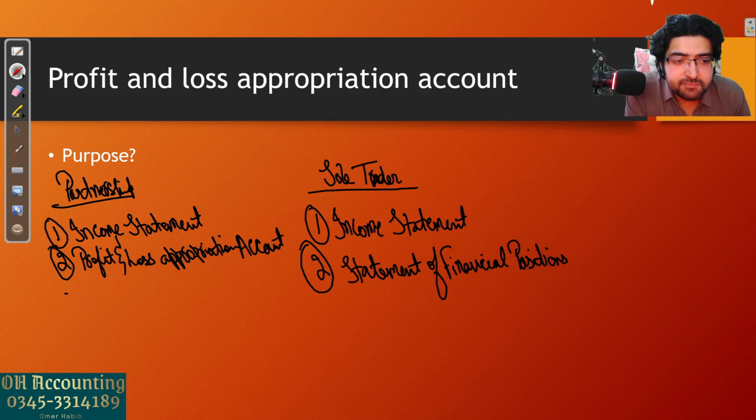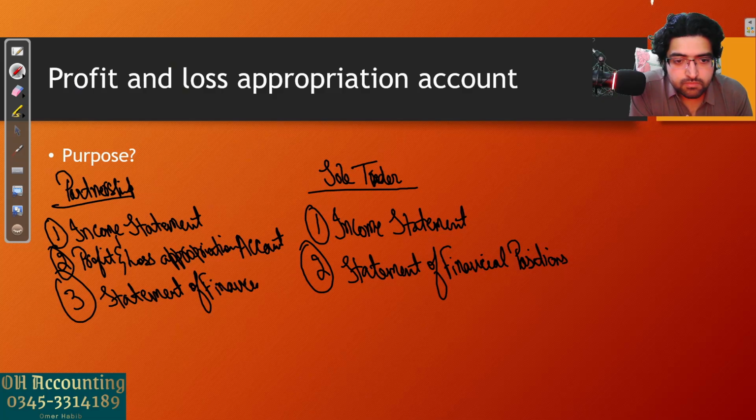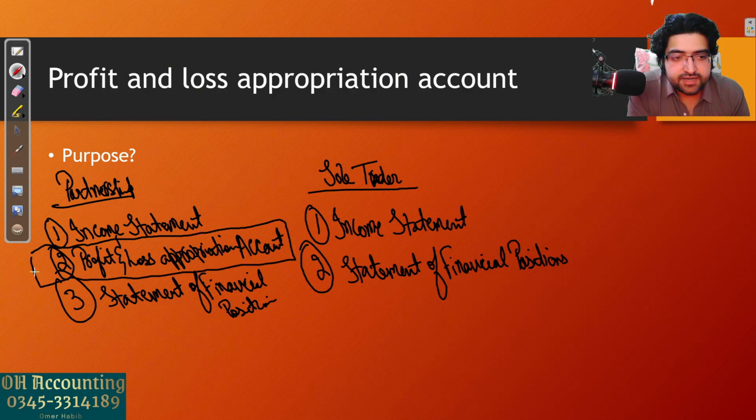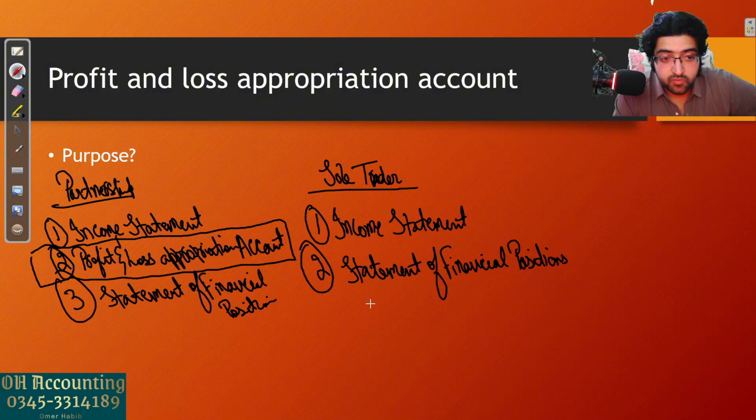And then you will still prepare the statement of financial position. As you can see, there's one extra statement included in a partnership business: the profit and loss appropriation account, which is prepared after preparing the income statement.